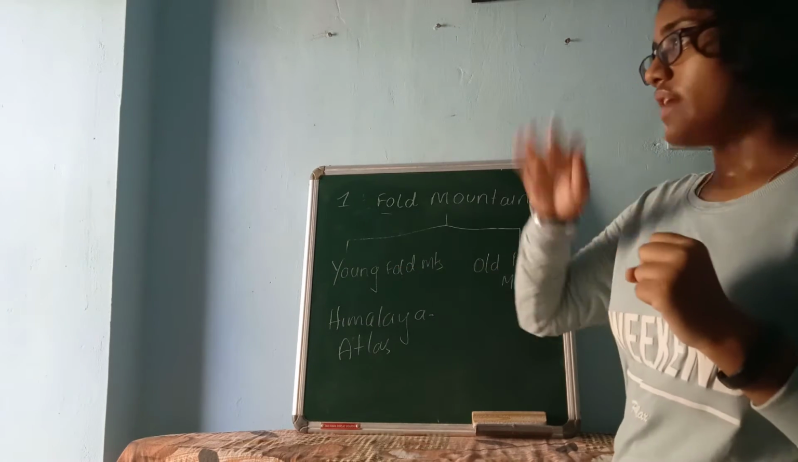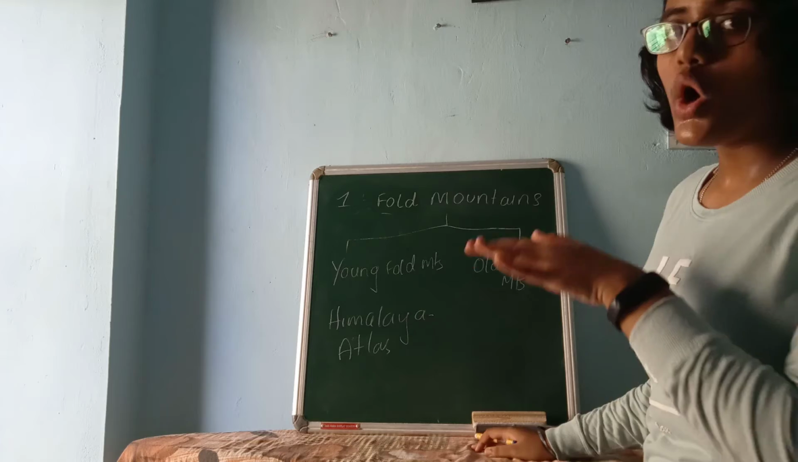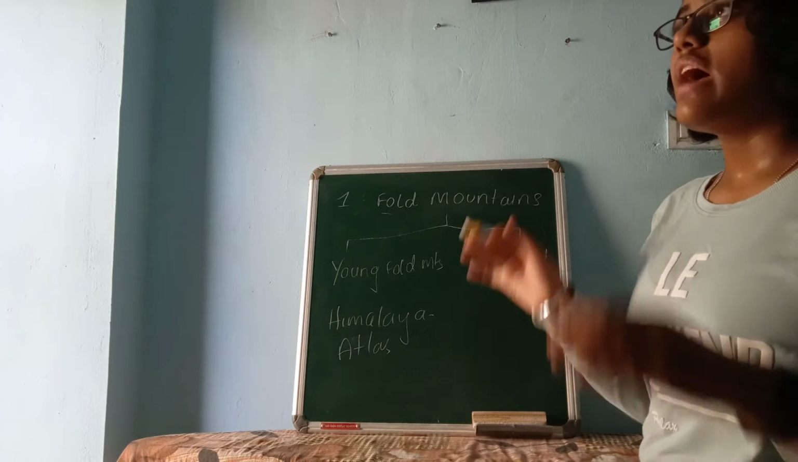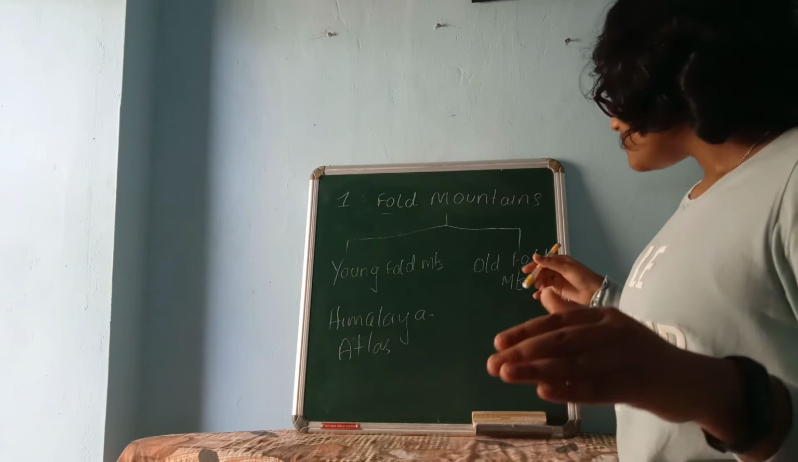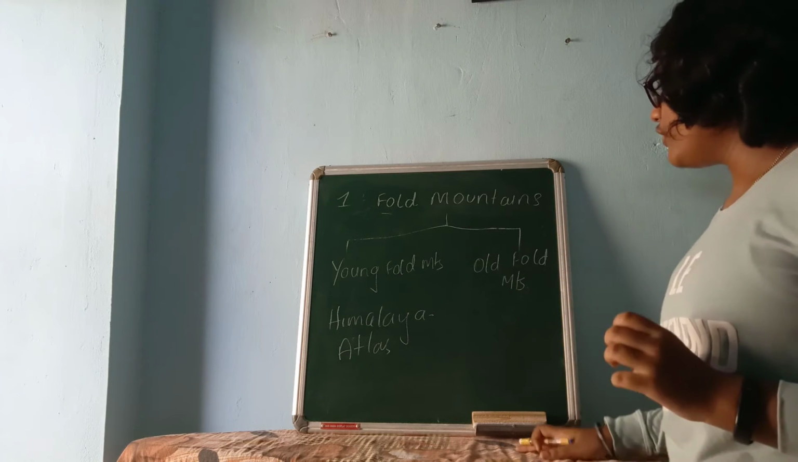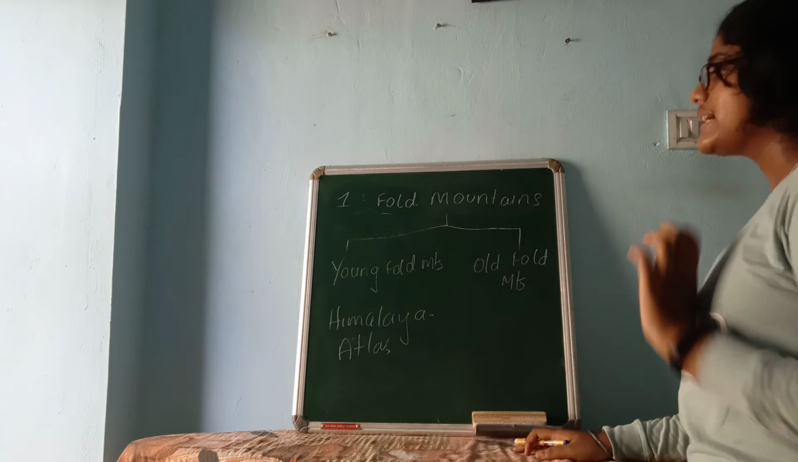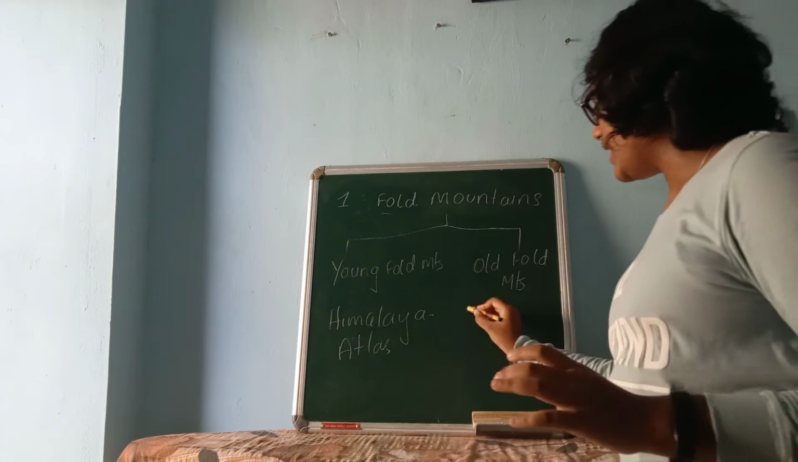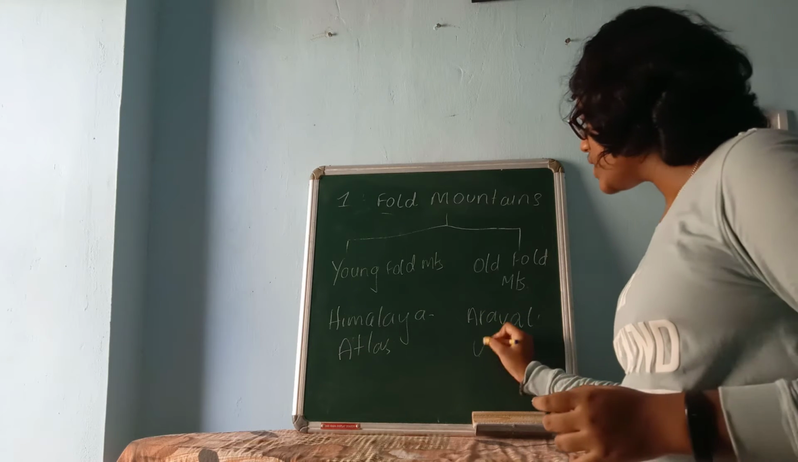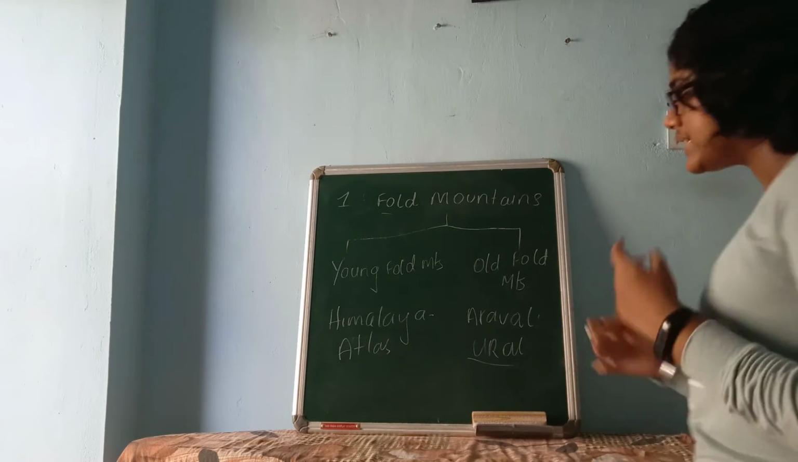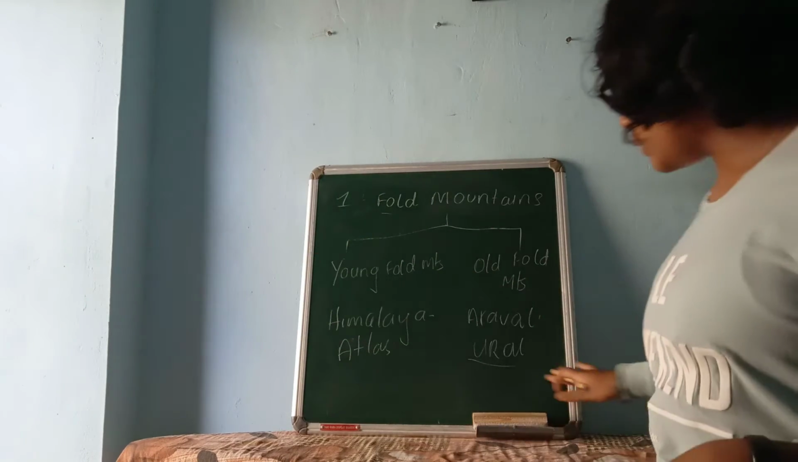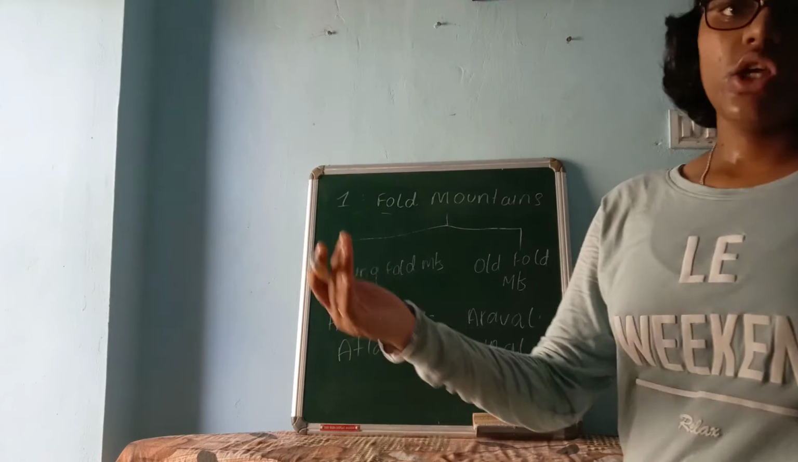This young fold has high altitude, these old fold mountains will have low altitude, and the young fold mountains have steep slopes, old fold mountains will have gentle slopes. And the next one, conical peaks: old fold mountains will have rounded peaks. These are the characteristics. Now the examples: in India we have the Aravalli range, and another example is the Ural mountains. You know the Ural mountains have one importance: they divide Eurasia into Asia and Europe. This mountain range divides Asia and Europe.